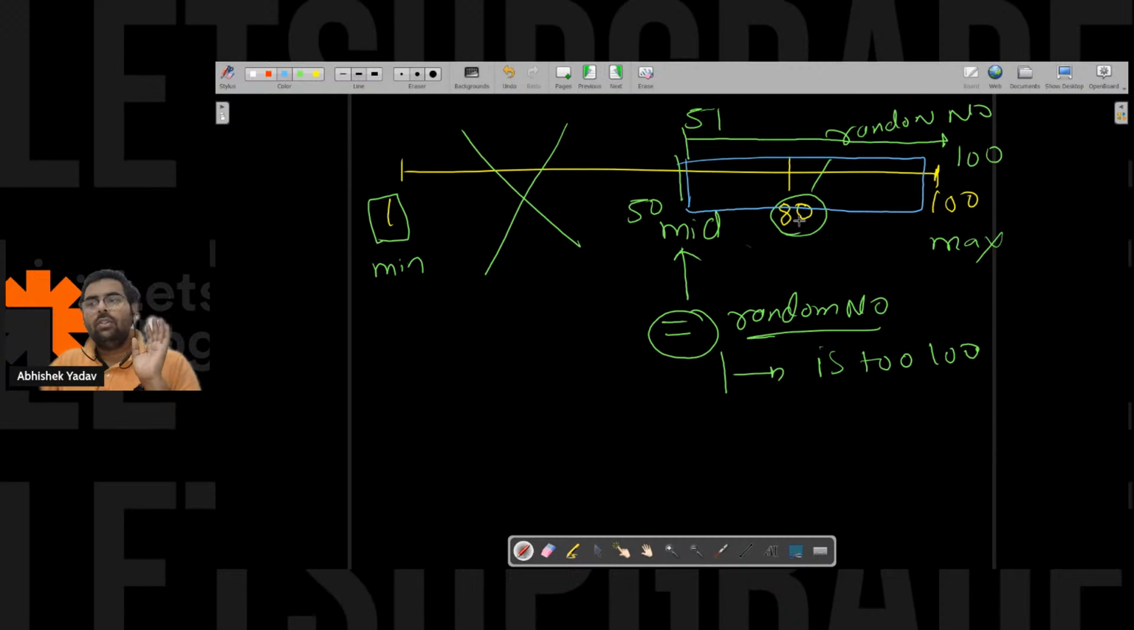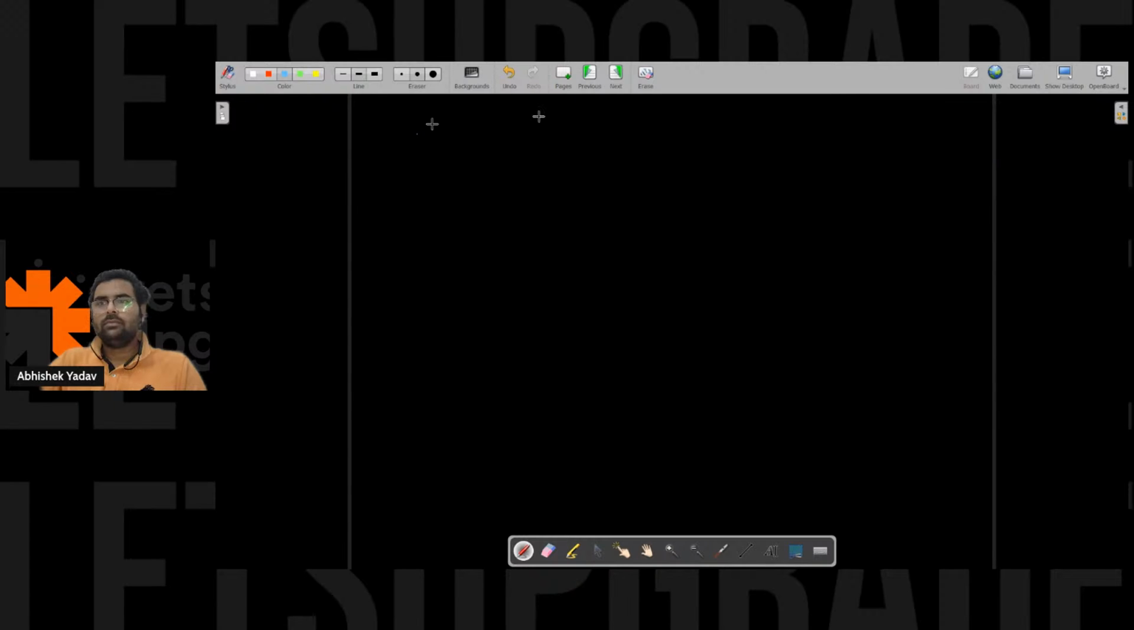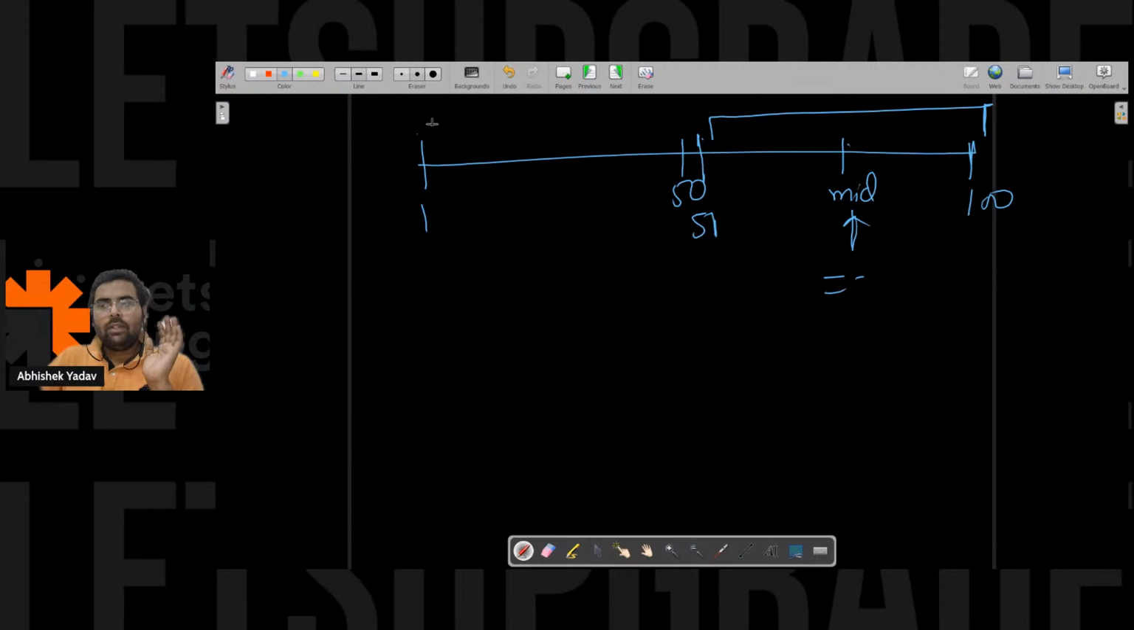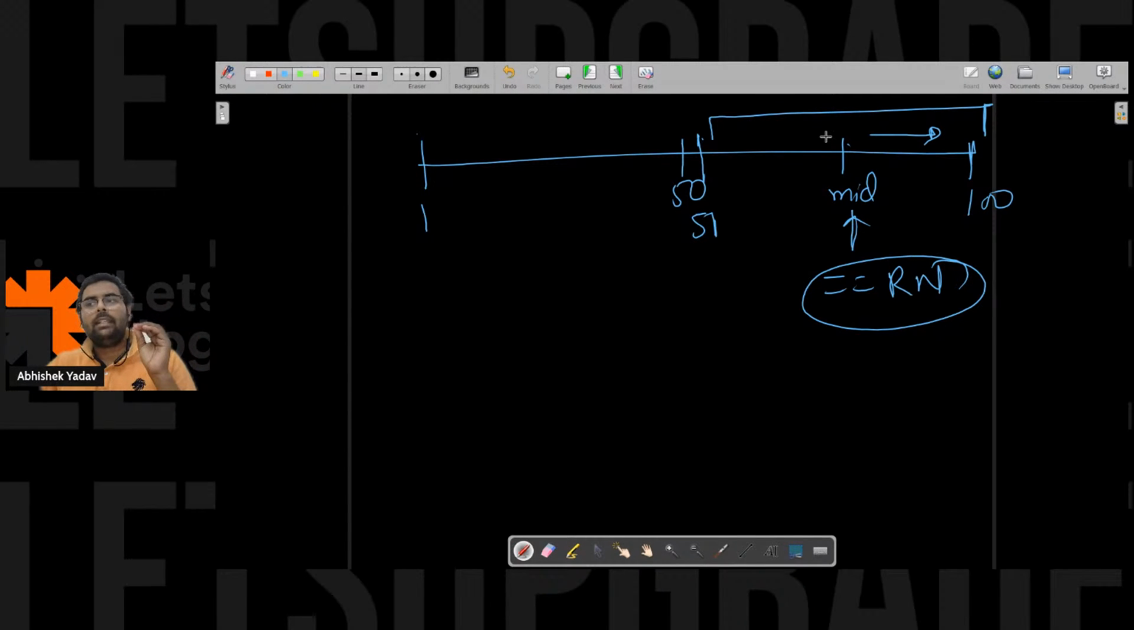Again you will find the mid. This is 100 and this is 50, and now you are saying, hey, from 51 to 100, I will do the search, and again I will find the mid, and again I will do the same thing. If the mid is equal to the random number, then I will say you won the game. If the answer is too low, then I will do the search in the right hand side part, or else I will do the search in the left hand side part, right?